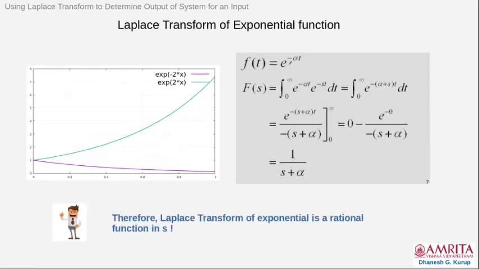Now, if you look at the Laplace transform of the exponential, it is a rational function of s. What is a rational function? It is the ratio of polynomials in s. In the numerator you don't have a polynomial, the degree of the polynomial is 0. In the denominator, the degree of the polynomial is 1, so the highest power of s is 1. Therefore, in general, such a ratio of polynomials in s is called a rational function. So, the Laplace transform of the exponential is a rational function.